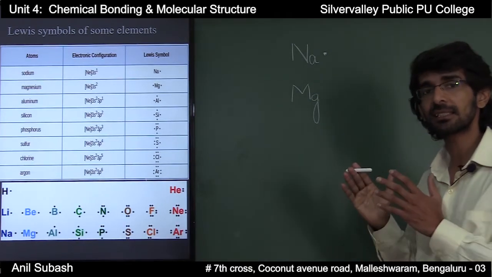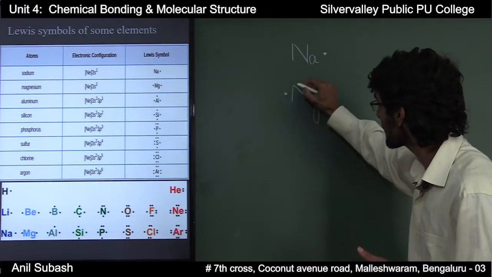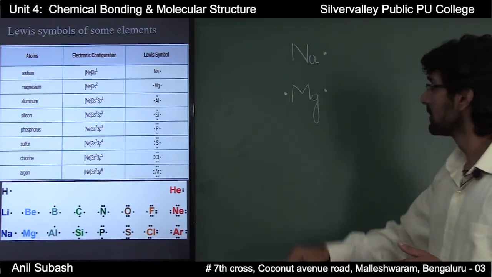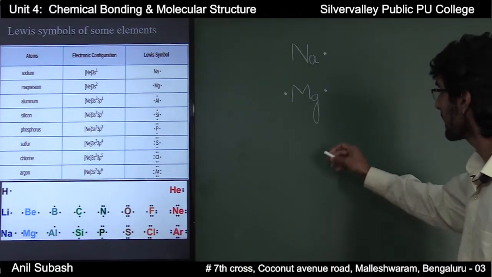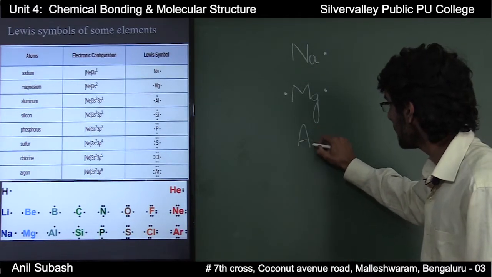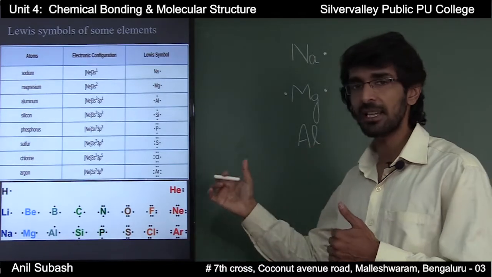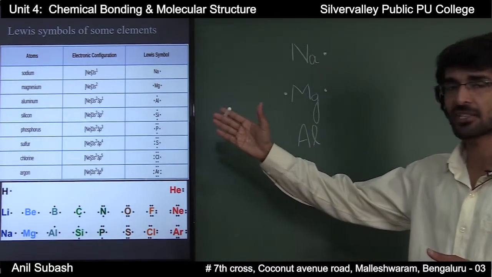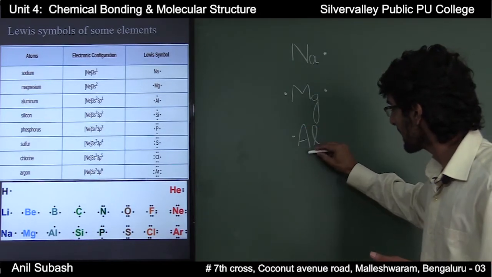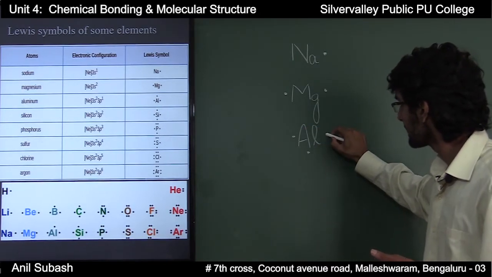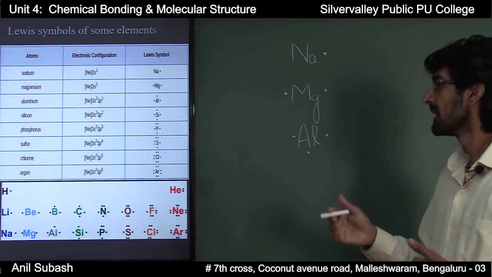Mg is the chemical symbol for magnesium, and the two valence electrons are represented by two dots around the chemical symbol of magnesium. Similarly, aluminium. Aluminium has three valence electrons and its valence shell electronic configuration is 3s2 3p1, and those three valence electrons are represented by three dots around the chemical symbol of aluminium.